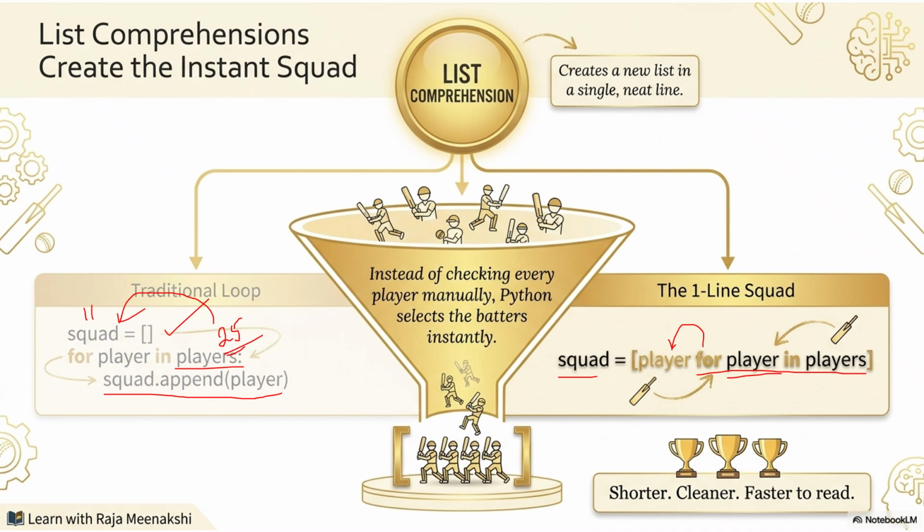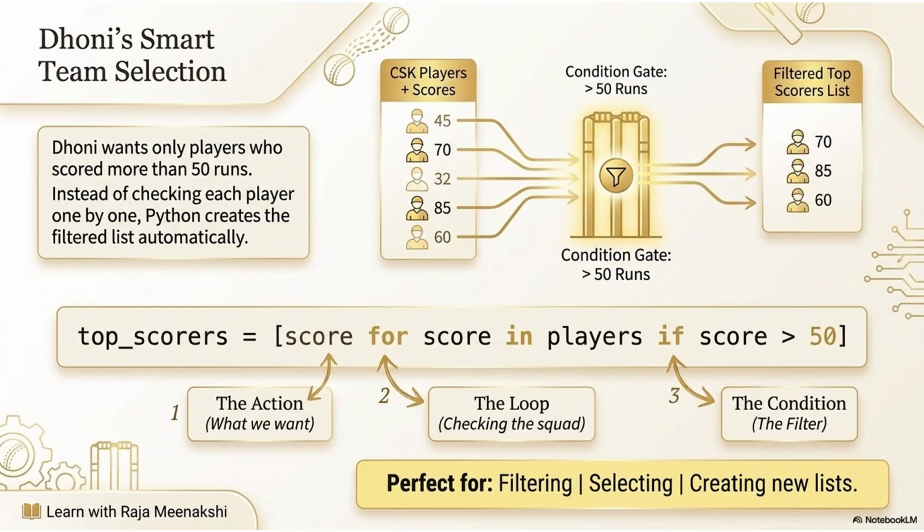When you are seeing the comprehension for the very first time, it will look like, oh my god, what is this? Why are we writing on the left side? Where to give the condition? It is very hard. But once you practice and once you try to understand the logic, it is like a piece of cake. Definitely. So see here, I told you, we are going to give one condition. So what is this? First I'll explain this pictorially. So here if you see, 5 players are there, and Dhoni wants only the players who scored greater than 50 runs.